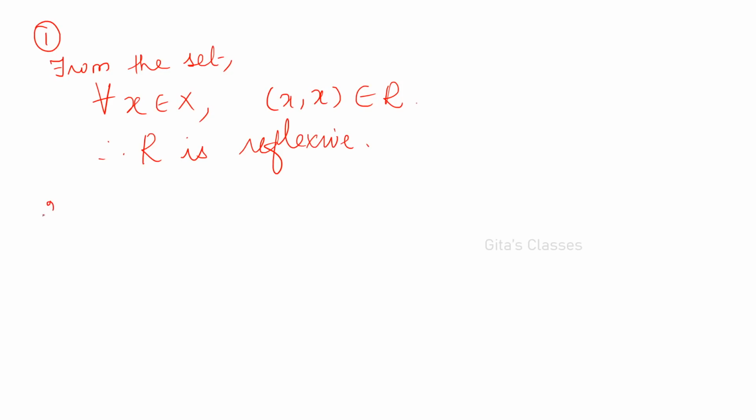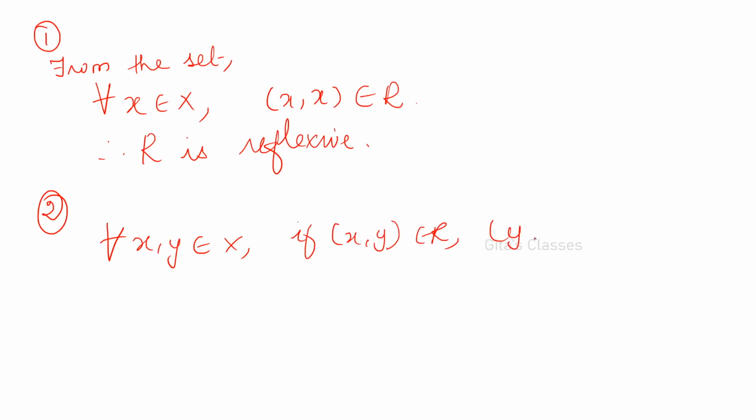And the second one, what is symmetric? Now we have to prove that it is symmetric. That is, for all x comma y in the set X, you must be able to prove that if x comma y belongs to R, then y comma x should be in R. That is, if x is related to y, y should be related to x.